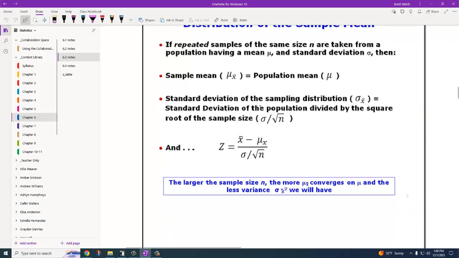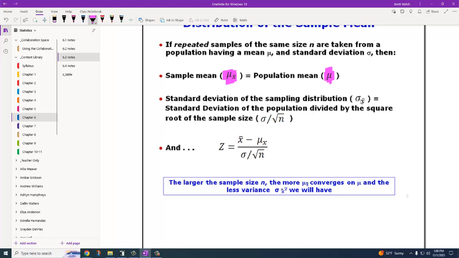If we take samples over and over again of the same size, n, then as we take more and more of them, the mean of the sample means, mu sub x bar, will equal the population mean, mu. That is to say, if I take enough samples, yes, some of the samples will have a high average, some of them will have a low average, but the sample means should average out to be the population mean.